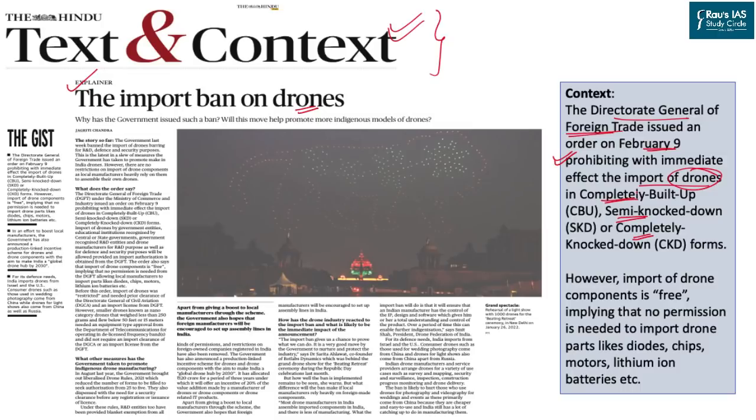However, anyone who is looking to bring in the components, that is, parts of drones, is free. That is, no permission would be required by those people to import the parts: diodes, chips, motors, lithium batteries and others. This kind of ban is created with an objective, and the objective is to boost research and development in the country and to boost the Make in India or Assemble in India program.